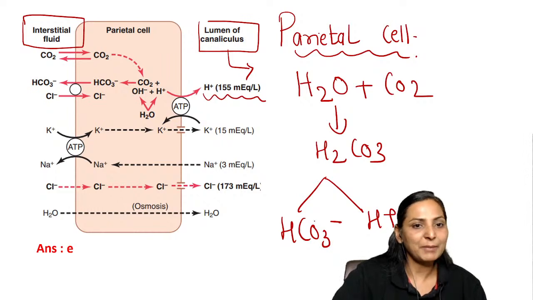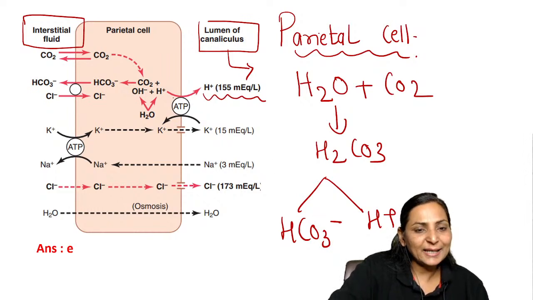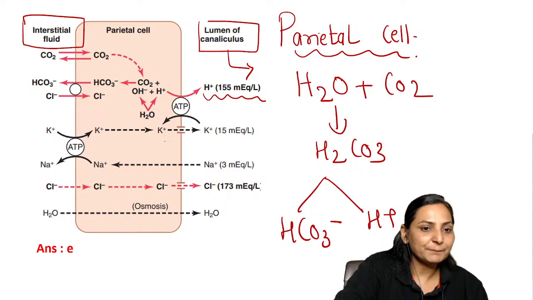This H plus ion is going to be transported towards the lumen by the primary hydrogen ATPase pump, which is also taking potassium inside. But the potassium can be recycled very well.